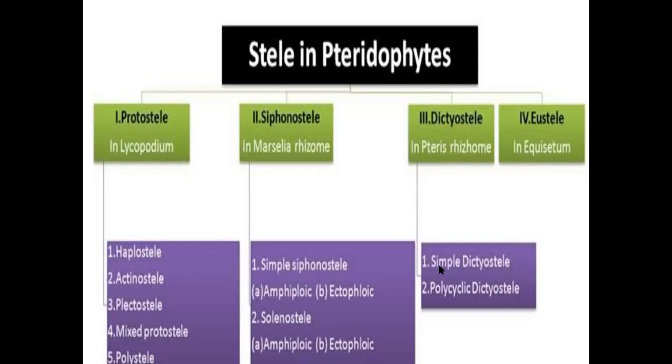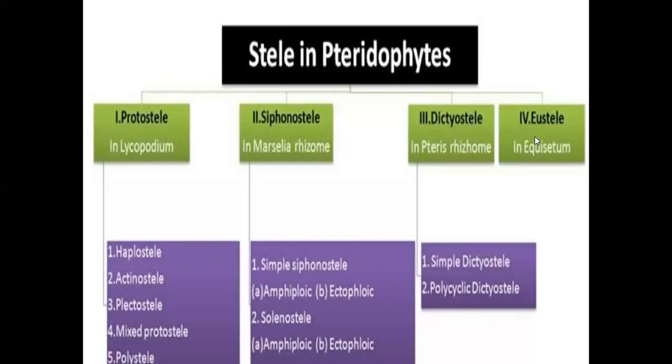They are again divided into two types: simple dictyostele and polycyclic dictyostele. Simple dictyostele means only a single siphon is present, cut into a number of fragments in the stelar portion. Polycyclic dictyostele means a greater number of cyclic steles are present in the stelar region, cut into a number of fragments.